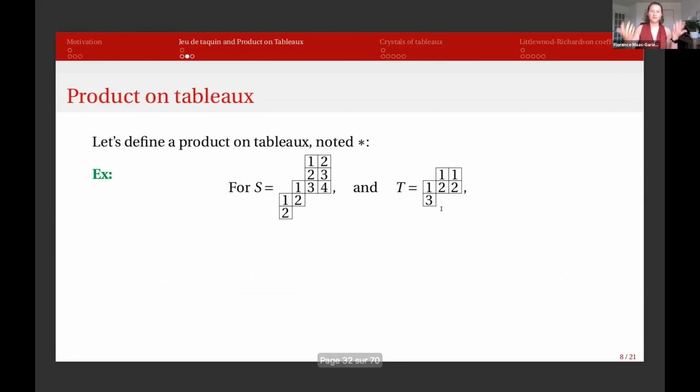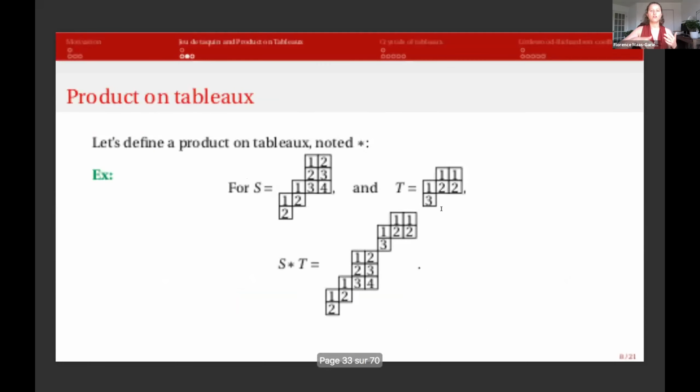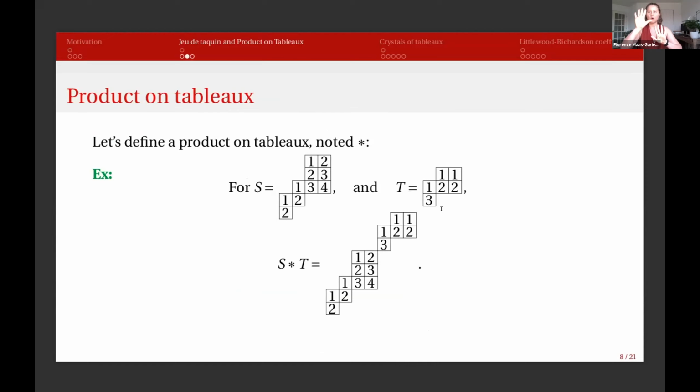So now that I've introduced the jeux de taquin slides, I can introduce you to the product on tableaus. I'll note it by the star product. If I have 2 tableaus S and T, their product will be taking both tableaus diagonal from one another, only touching in 1 point.